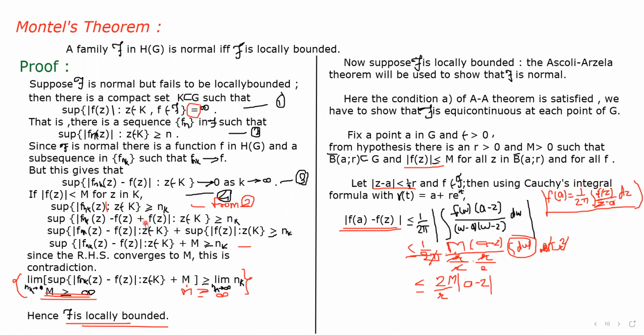Then we add and subtract f(z) in the mod, and we get the final result: supremum of mod of f_nk(z) minus f(z), plus M, is greater than or equal to n_k. Here we can observe that, sorry, it's not RHS, it's LHS.